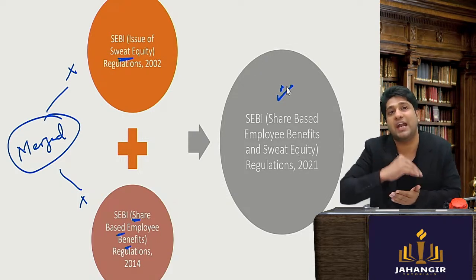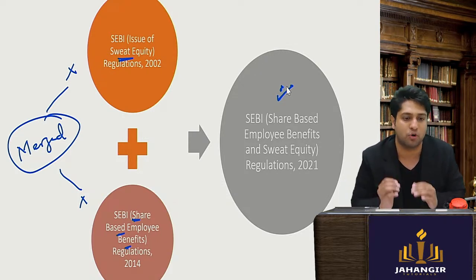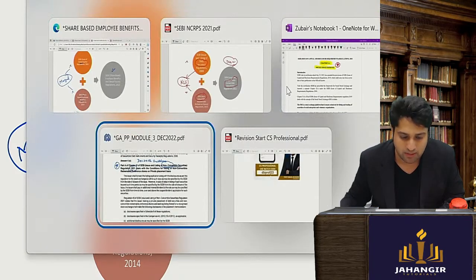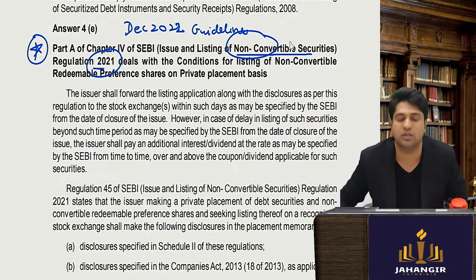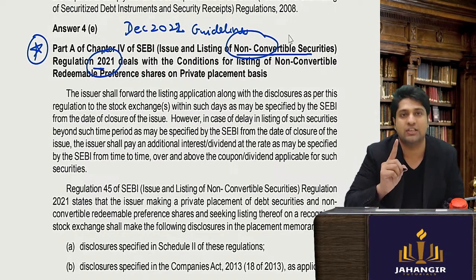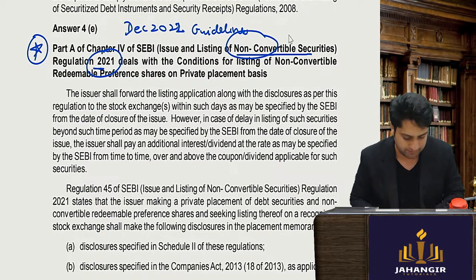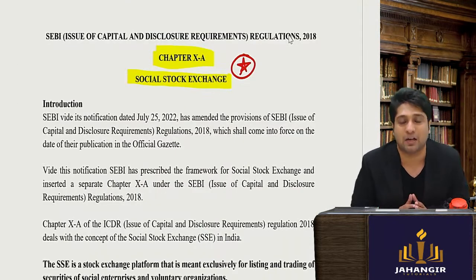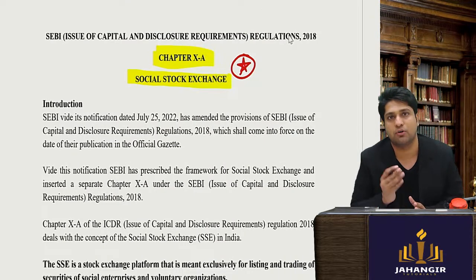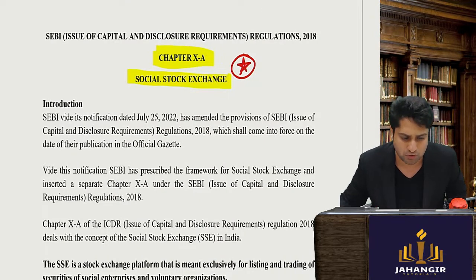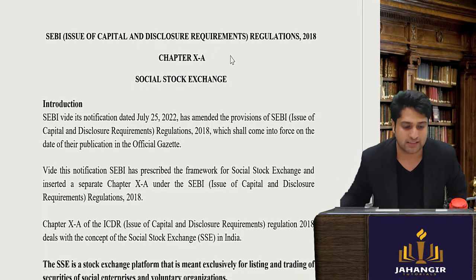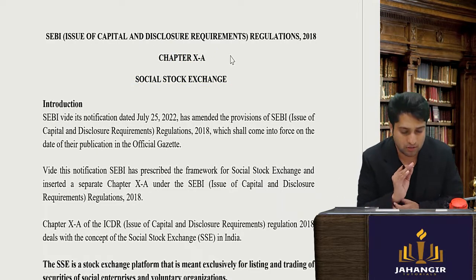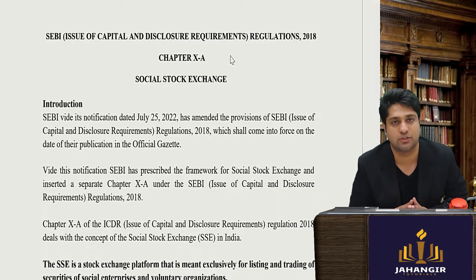Today, in addition to that, ICDR is what I'm going to take up, and tomorrow will be the regulations where I'm covering the Non-Convertible Securities Regulations 2021 in a very simple way. So without further ado, let's start with today's topic and today's amendment and today's most important part, that is your stock exchange, your chapter 10. So let's start.